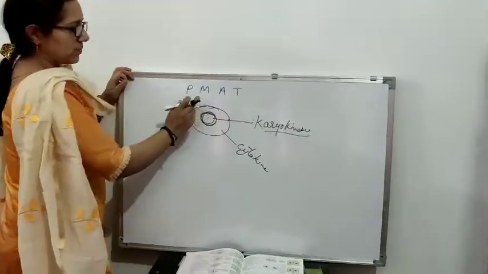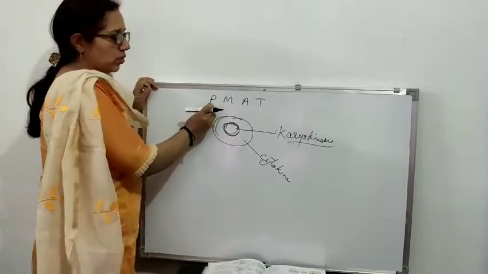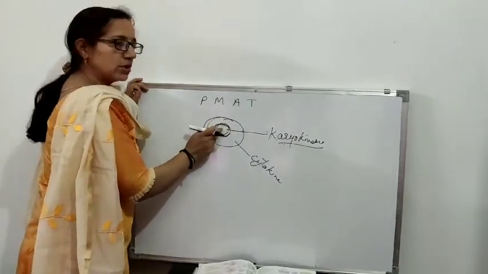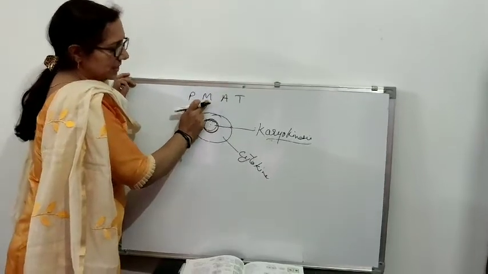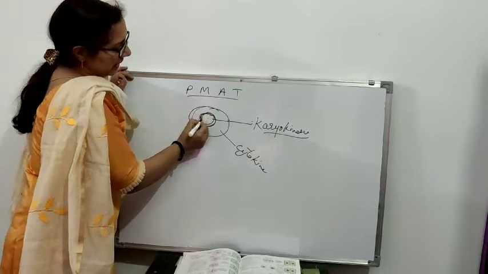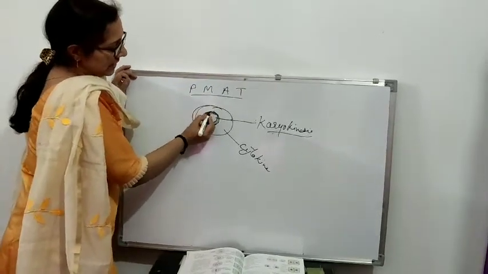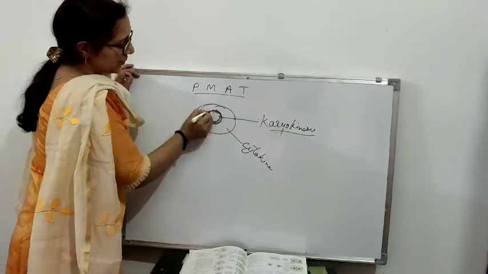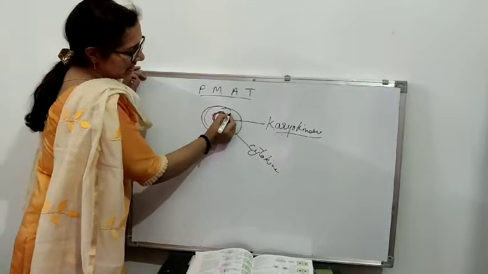So cytokinesis, we have already gone through karyokinesis. Karyokinesis means we were only focusing on the division of a nucleus. In the division of the nucleus, first we have prophase, then metaphase, anaphase, telophase. These 4 phases were happening in the nucleus only. In prophase, the nuclear membrane will disappear, and these were the asters.